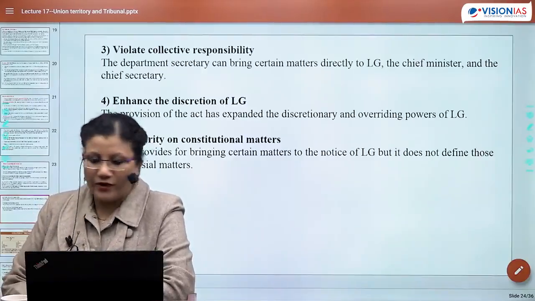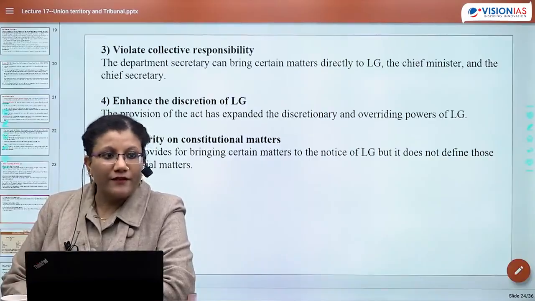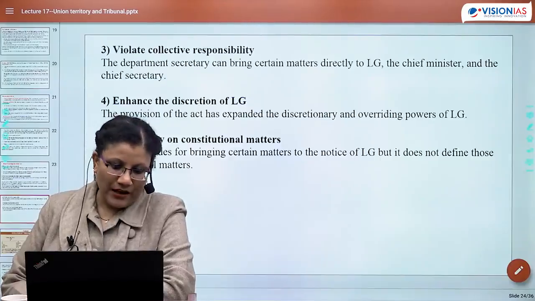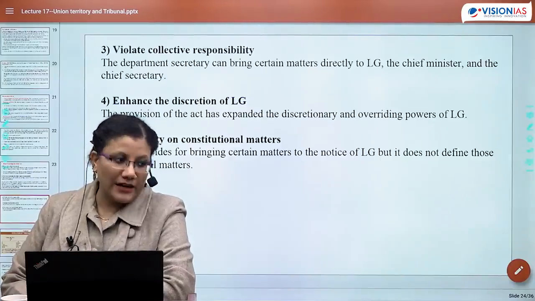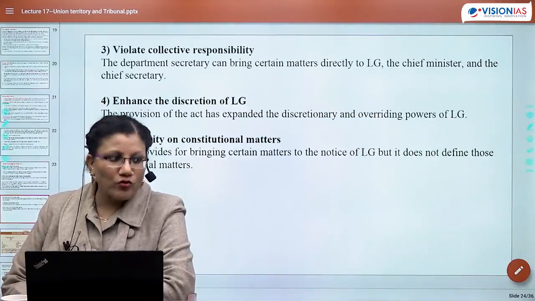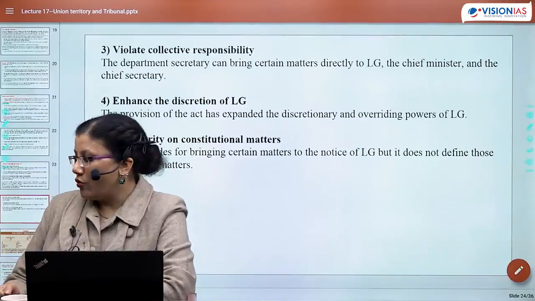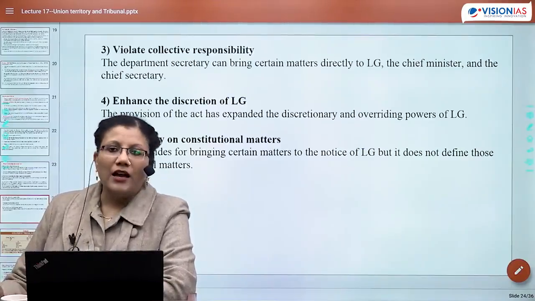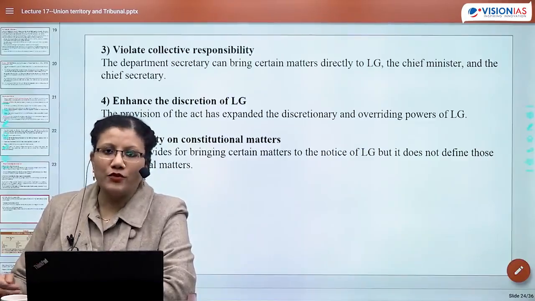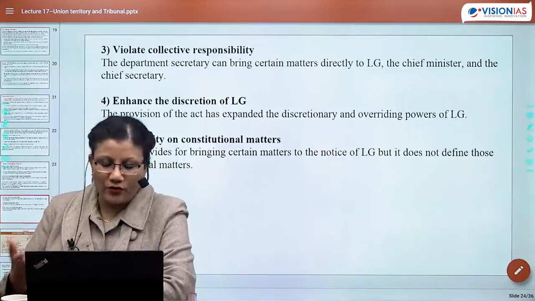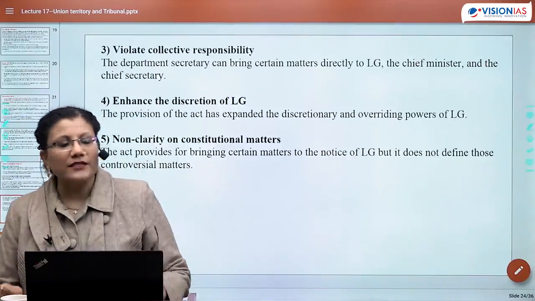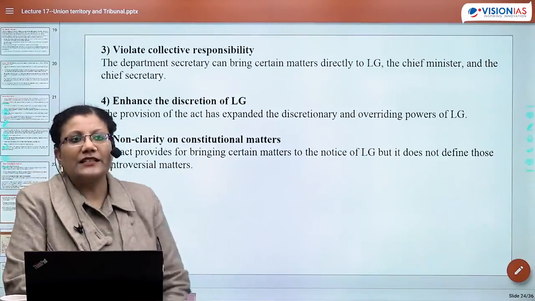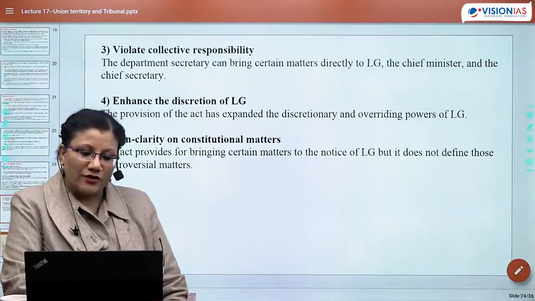Online students will also write: the 25th Indian state to achieve statehood is Goa. Now, because we have not studied Goa anywhere, I will be a bit slow. You can note it down also. So Goa is the 25th state of India. And we have discussed Puducherry, we have discussed Delhi. Goa was left, so I thought of discussing it. So Goa is the 25th state of India. Earlier it was a UT. In 1987 it became the 25th state of India.